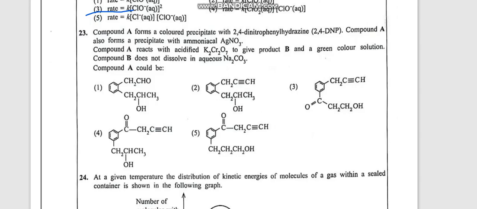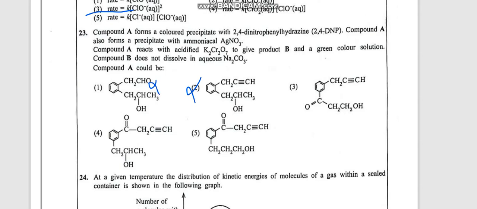Okay, now compound A is forming a colored precipitate with 2,4-dinitrophenylhydrazine. That means it should have a carbonyl carbon. If you have a carbonyl carbon, Brady's reagent, this is what we call it, 2,4-DNP, will give a colored precipitate. So a carbonyl carbon, we can see is there in all except 2. Therefore I am rejecting 2 because it definitely cannot give this. Then compound A is also forming a precipitate with ammoniacal silver nitrate. Now it is not forming a silver mirror. If it were forming a silver mirror, it should have an aldehyde group, but it is forming a precipitate. Then it should have what? Acidic hydrogen. You can see in the first one there is no acidic hydrogen.